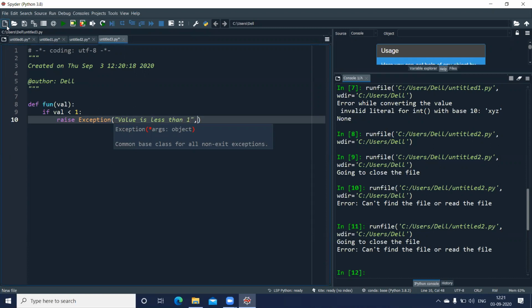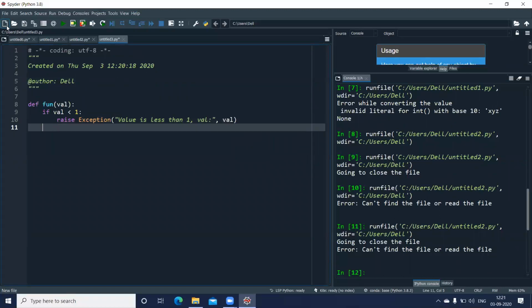Okay, and I also display the number which is there in the variable value. And if there's no problem, I just give the return statement. And if you want to pass anything, you can, so I'll pass the value itself back.